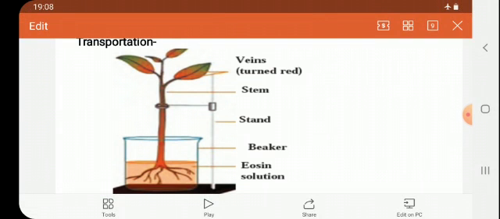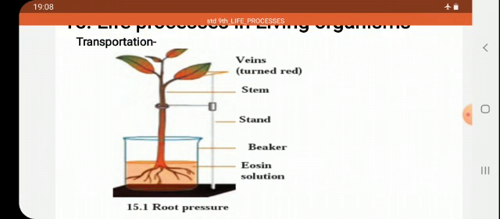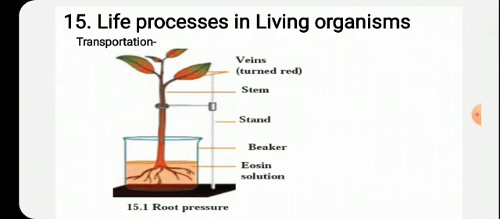If we study the detailed structure of the stem or the leaf and observe it under the microscope by taking its section, you will observe that different types of cells are present therein. Outer epidermal cells, then in the cortex parenchyma, that we are going to study in lesson number 18. But in the center part, the vascular bundle is there, which performs the most important function of transportation.